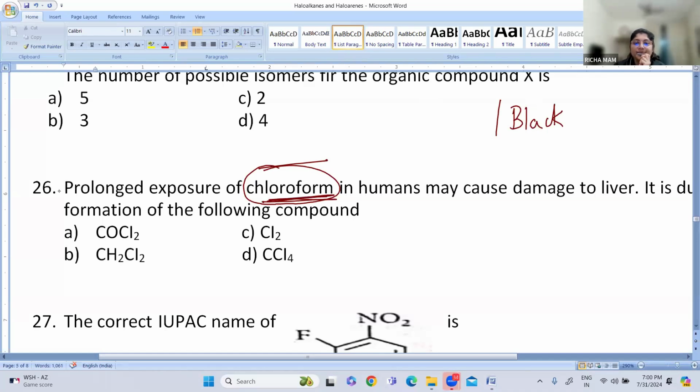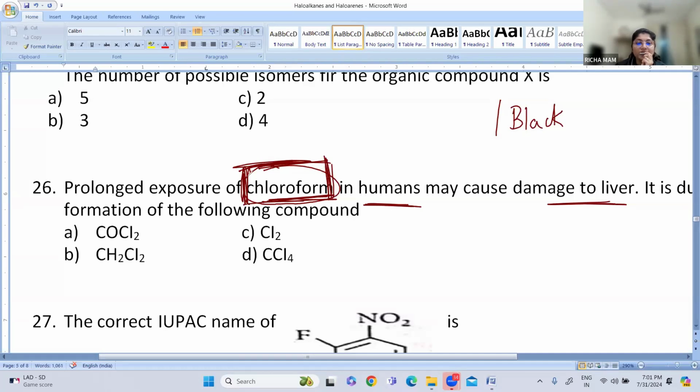Why is it kept in a dark colored bottle? Because if it reacts with sunlight, it may cause some harmful reaction. So because of that, it is stored in a cool place and in a dark colored bottle. If a human being is exposed to chloroform for a longer time, it will damage the liver. So what is that reaction? What is chloroform converted into?